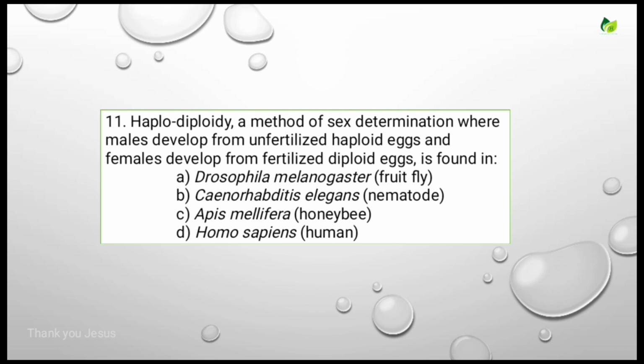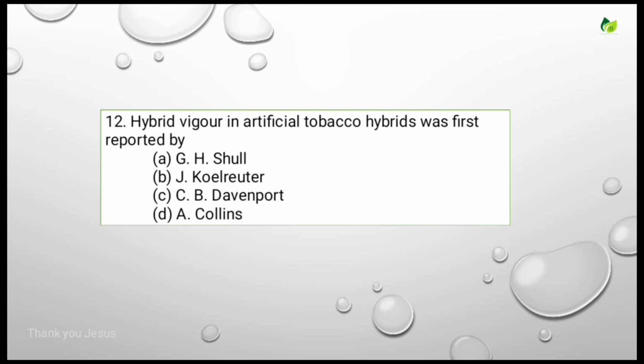The haplodiploidy method of sex determination, where males develop from unfertilized haploid eggs and females develop from fertilized diploid eggs, is found in. Options are Drosophila melanogaster, Caenorhabditis elegans, Apis mellifera, Homo sapiens. So the haplodiploidy method of sex determination is found in Apis mellifera, nothing but honeybees. Let's see the next question.